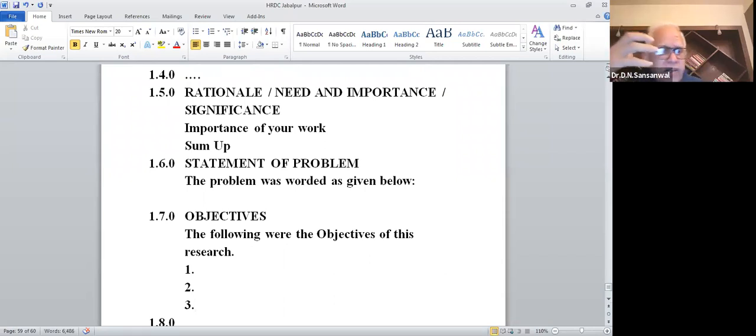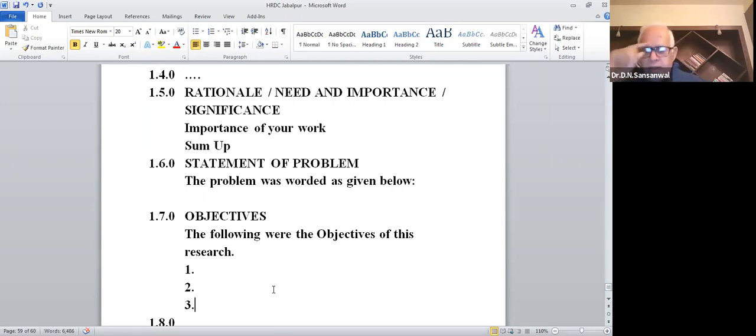And if you are writing vague objectives, my dear friend, the rest of the things will become vague. Then you will not be able to connect them very well. The linkages you will not be able to have. So therefore, it is important that these objectives which you are writing must be very specific and clear.